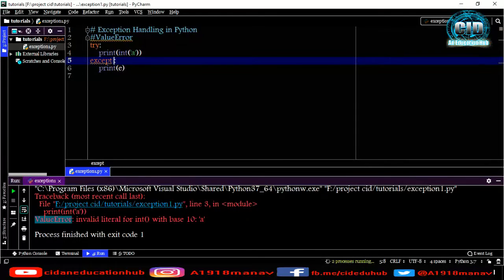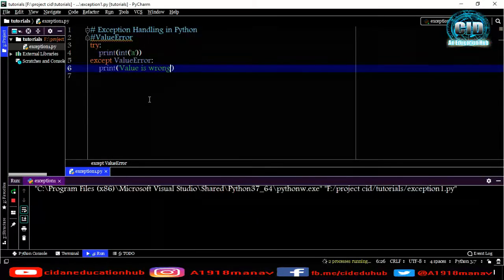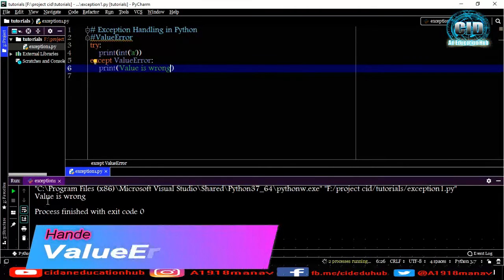Here let me handle this ValueError. I will just type except ValueError. That means if a ValueError occurs, then it will print like this: "value is wrong". Okay, now let me run this again, and you are seeing that it is printing value is wrong.